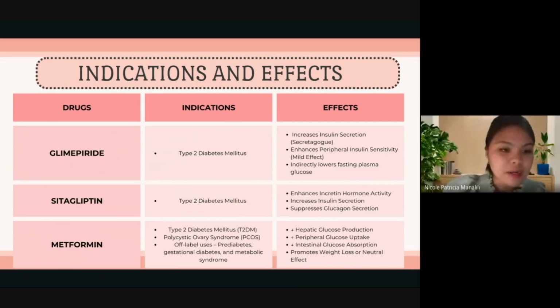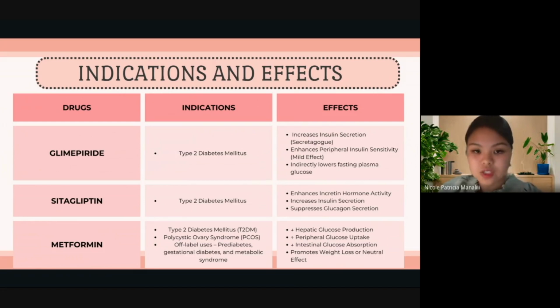Next, we have glimepiride, which is indicated for type 2 diabetes mellitus, and it increases insulin secretion by stimulating the pancreatic beta cells by binding to the sulfonylurea receptor. So it enhances peripheral insulin sensitivity, with some evidence suggesting increased glucose uptake by muscle and adipose tissue. It also reduces hepatic glucose production and indirectly lowers fasting plasma glucose by reducing hepatic gluconeogenesis.